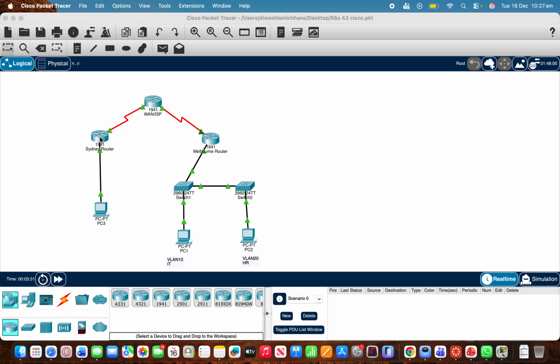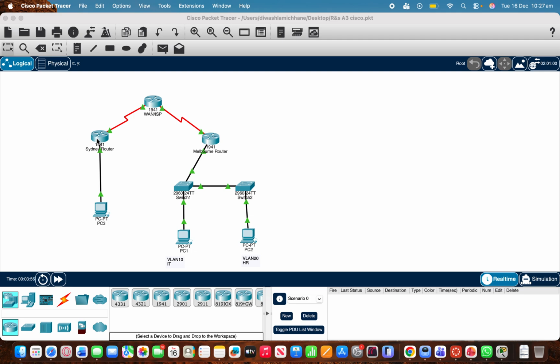Anyway, on the Sydney router, I configured tunnel 0 with the IP address 10.10.10.1/30, and on the Melbourne router I configured 10.10.10.2/30. The tunnel source and destination reference the routers' WAN interfaces.